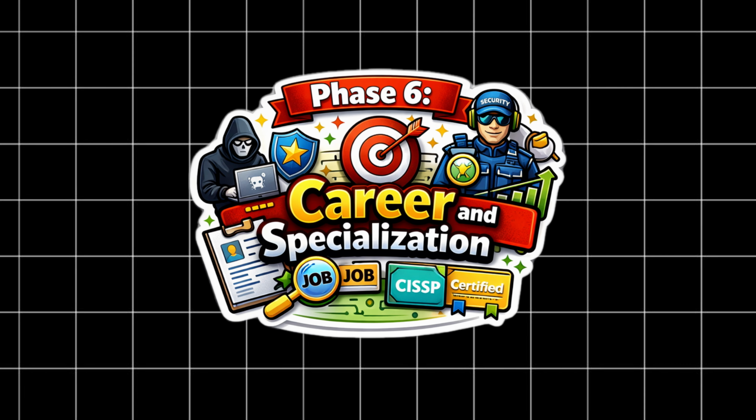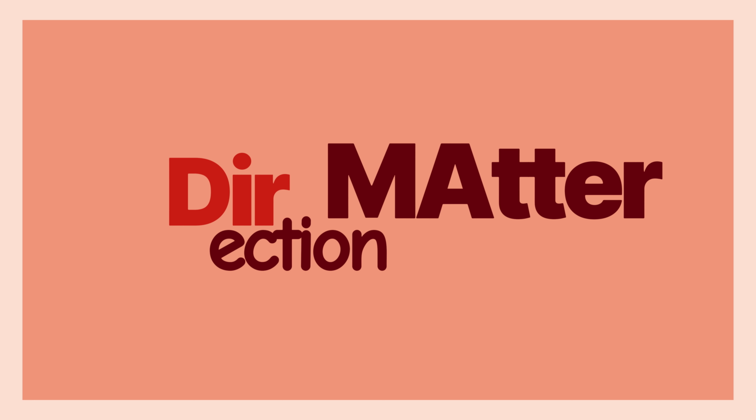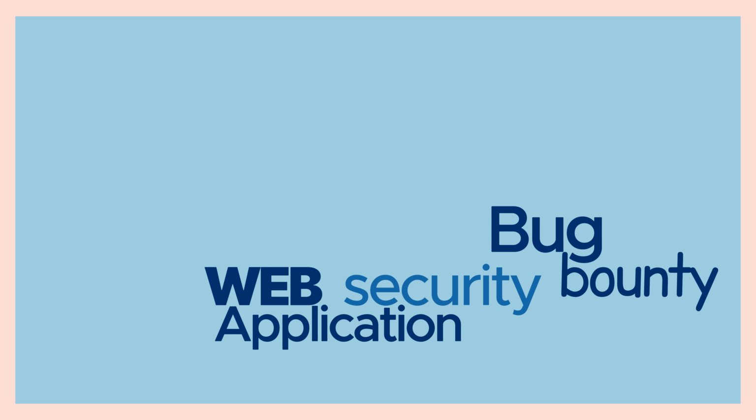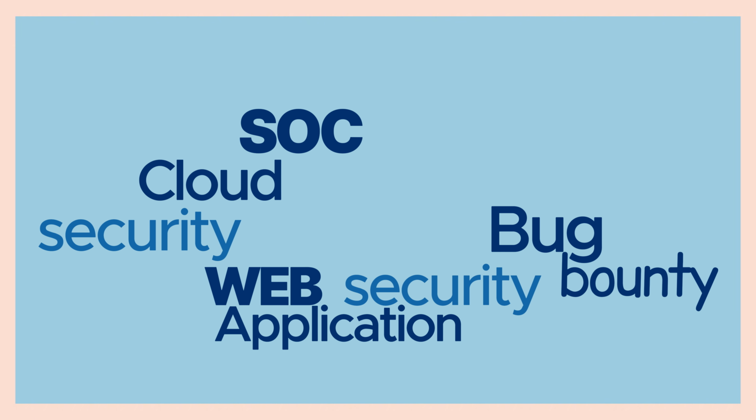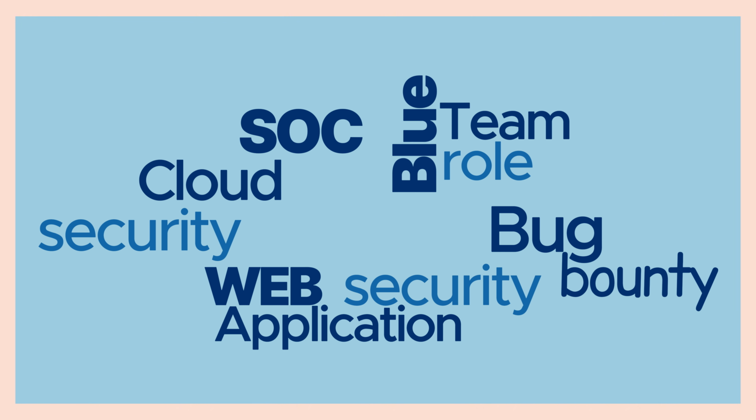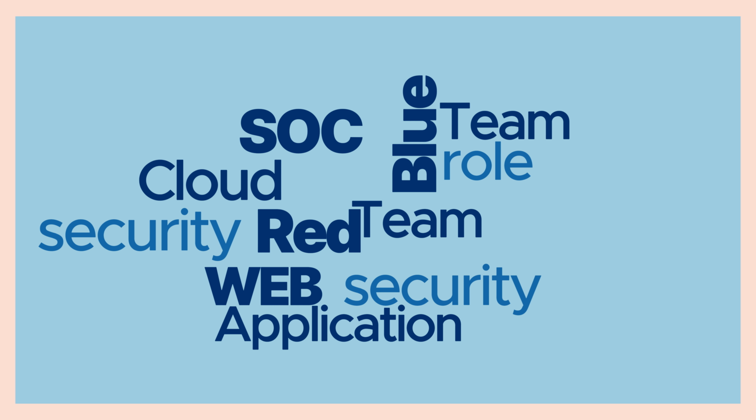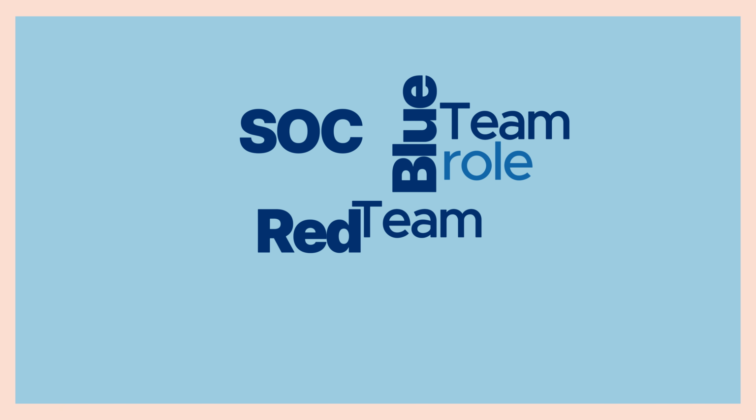Phase 6, Career and Specialization. This phase is where direction matters because cybersecurity is broad and progress comes from choosing one path and committing to it. Look at bug bounty, web application security, cloud security, SOC and blue team roles, application security engineering, and red team work, and notice how each path uses the same core foundations in different ways.